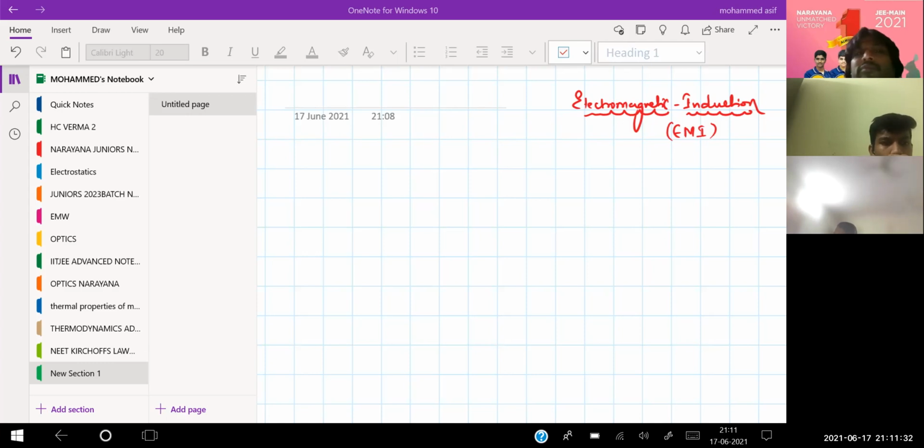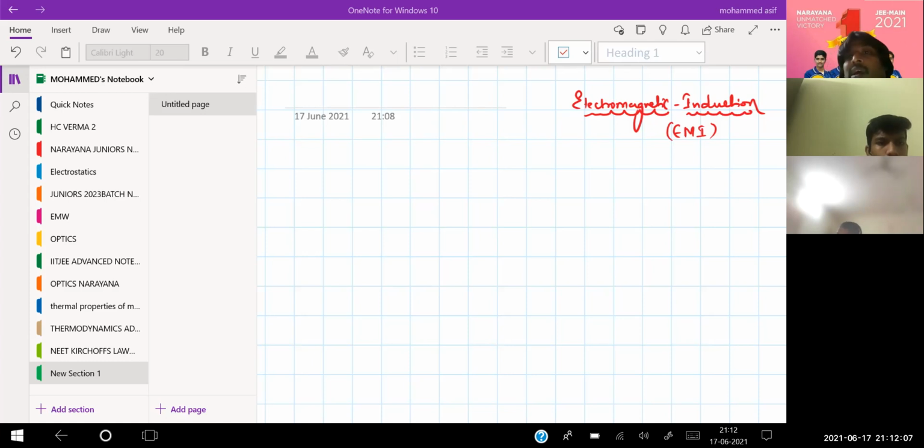After a lot of research and study, they could give statements, like Faraday, who, while doing an experiment, found that changing the magnetic field, or changing the magnetic lines of force by increasing or decreasing them, has the capacity to produce an induced current. So in this chapter, a moving magnetic field or a change in magnetic field is responsible for producing a current, and that current is called induced current. I hope you are clear with this.